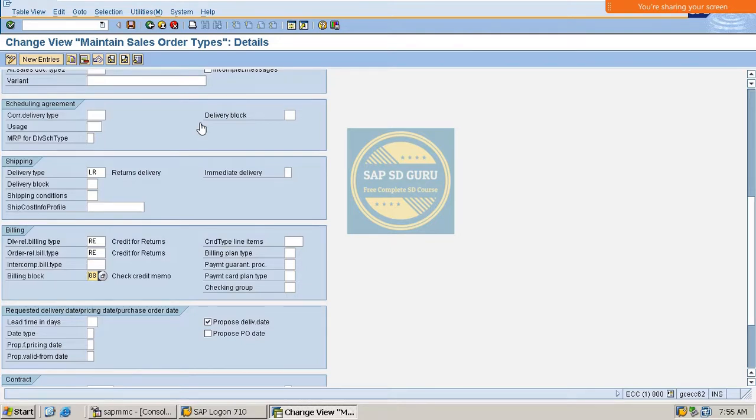Then we create the return invoice for 25. When we create the return invoice, the value will be debited from the customer outstanding. Outstanding means what the customer has to pay.